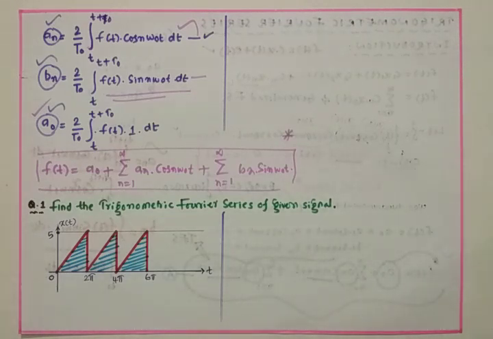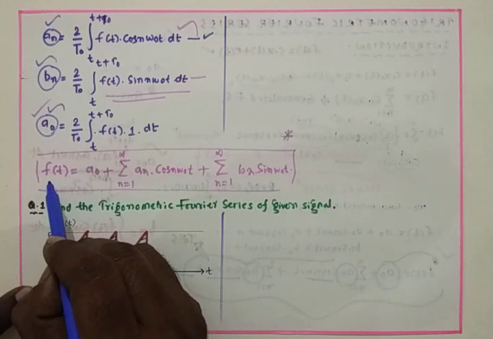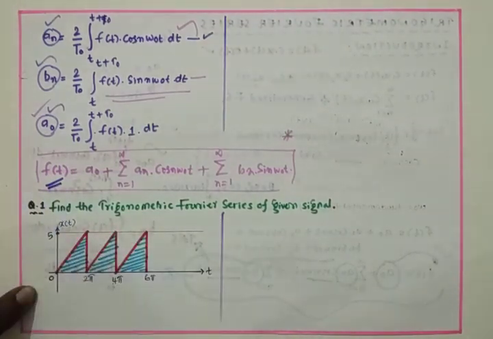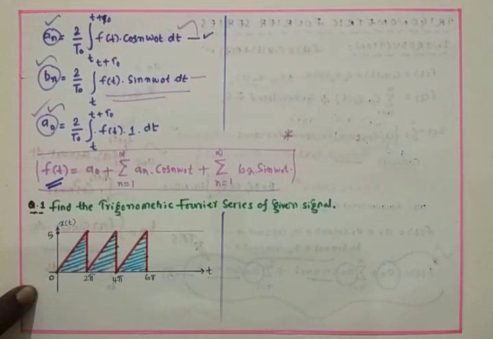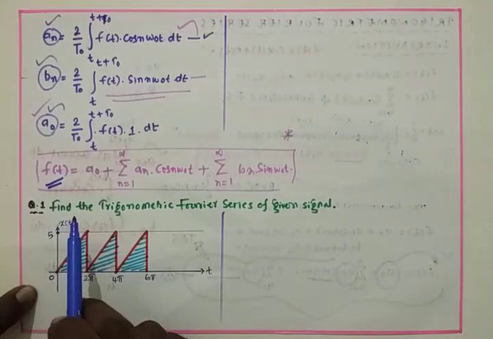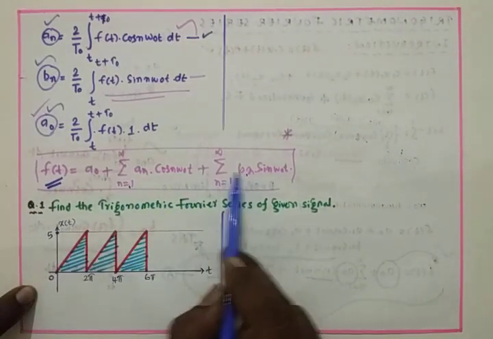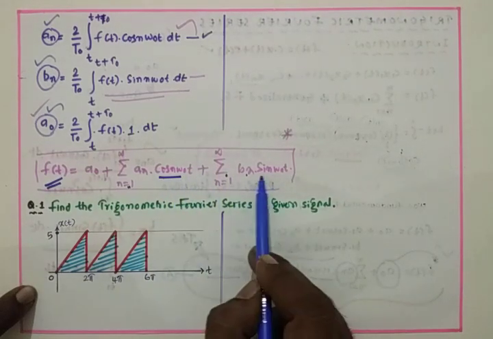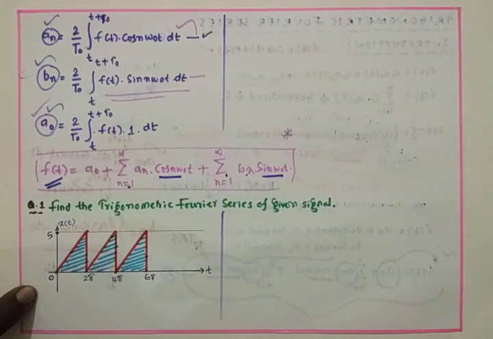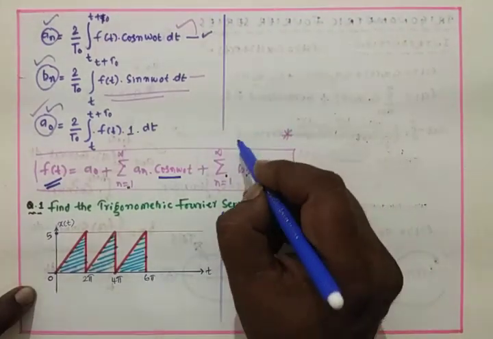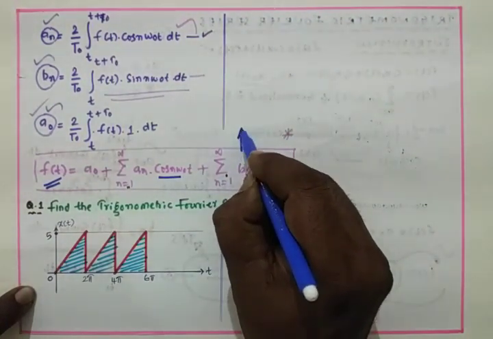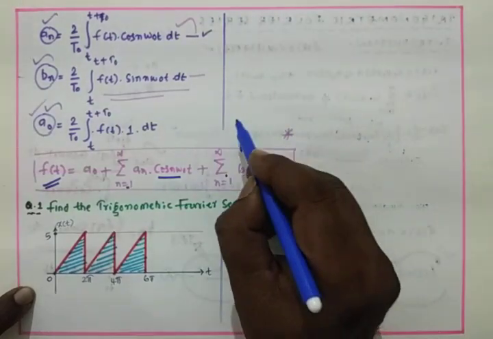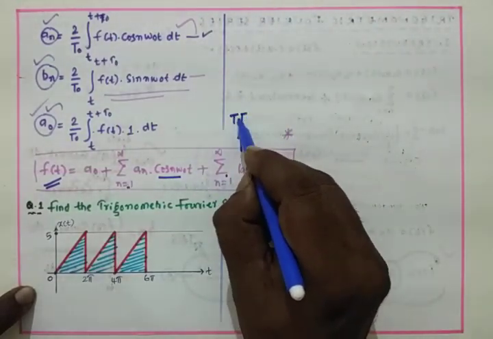Here f of t is a periodic signal, represented with the infinite sum of trigonometric functions such as sine and cosine, and this entire equation is named the trigonometric Fourier series.